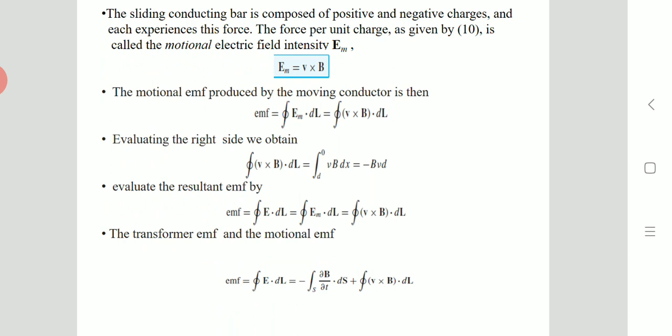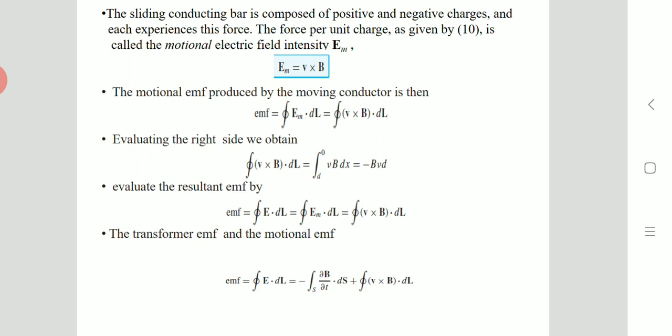Now evaluating the right side, we obtain the closed integral of v cross B dot dl, that is nothing but the integral from d to 0 of v B dx, that is equal to minus B v d after integration.